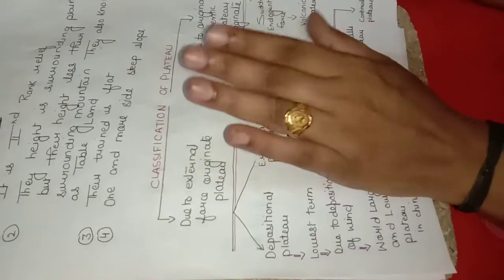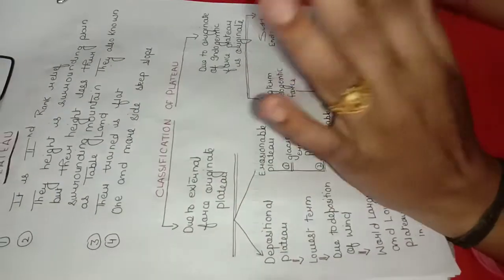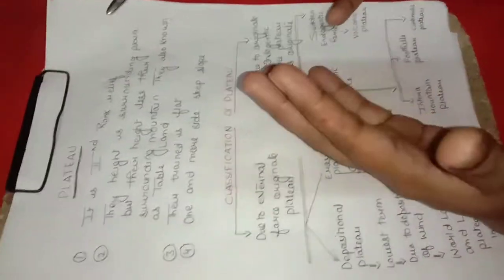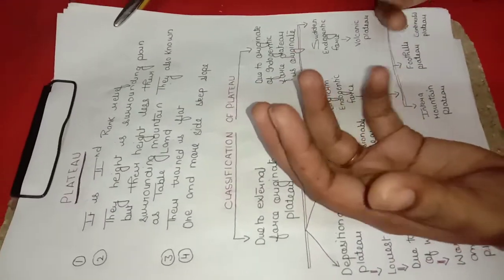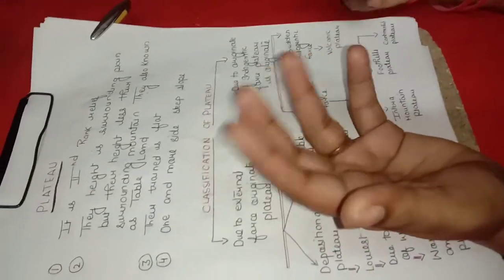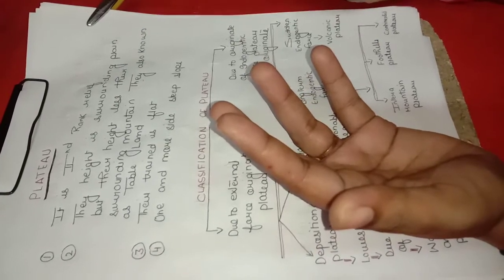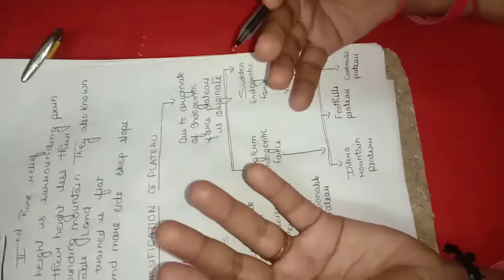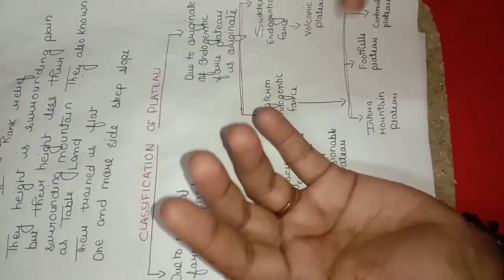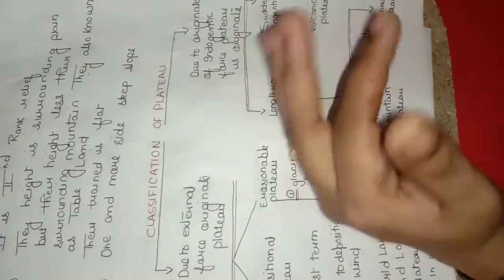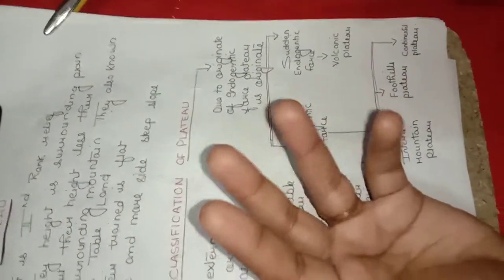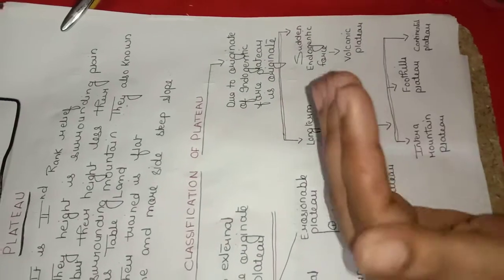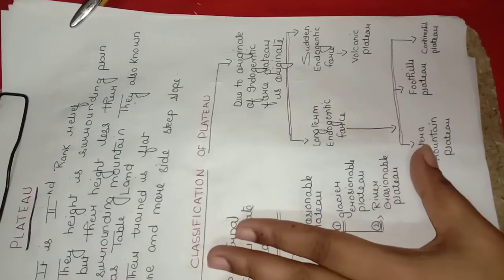Okay. Now we discuss sudden endogenetic forces. Sudden endogenetic forces, as the name suggests, are sudden forces that cause instant movement. Examples of such movements are earthquakes, volcanoes and landslides. They cause mass destruction over the surface of the earth. And on the other side, diastrophic forces are opposed to the sudden forces. They cause slow movement. Okay.